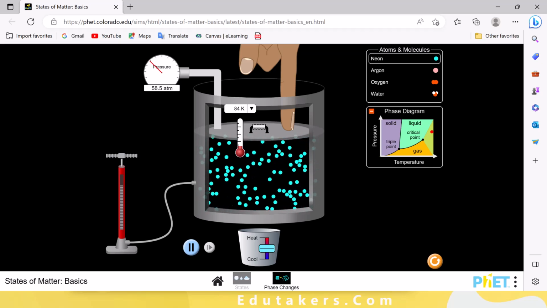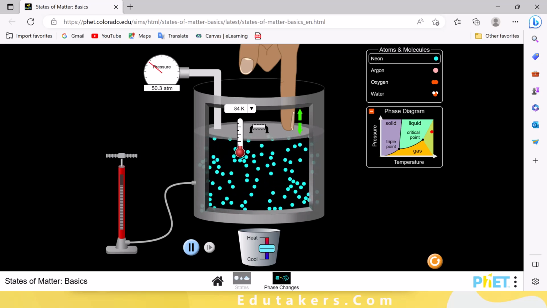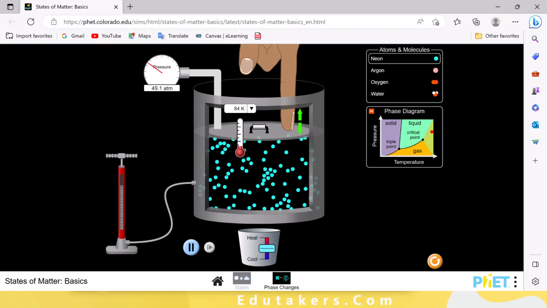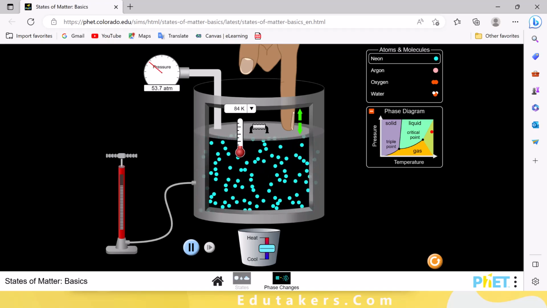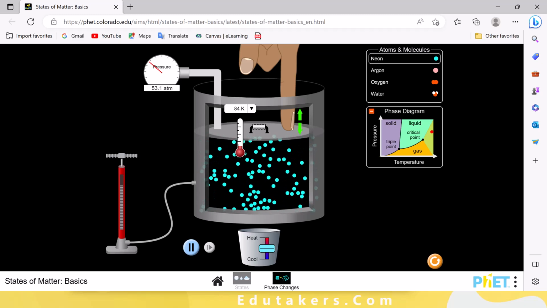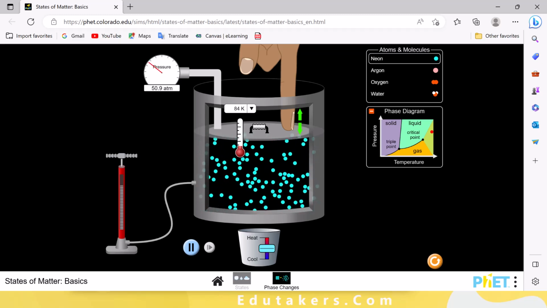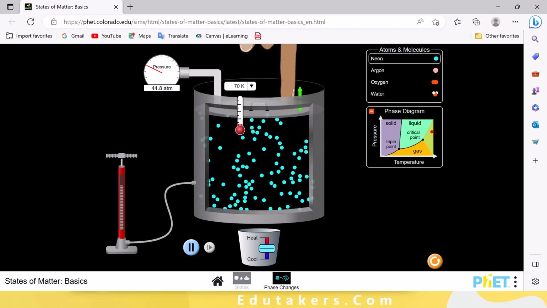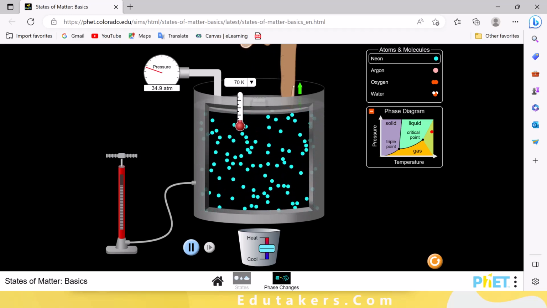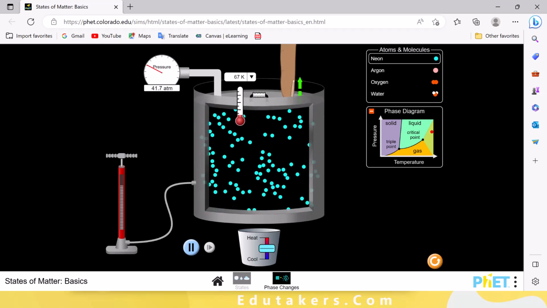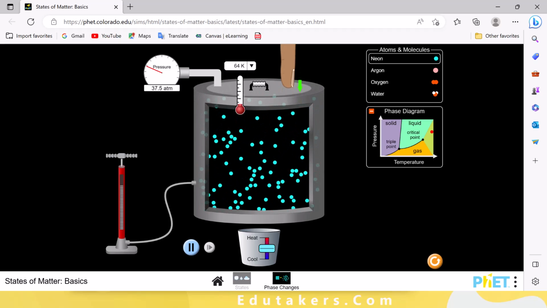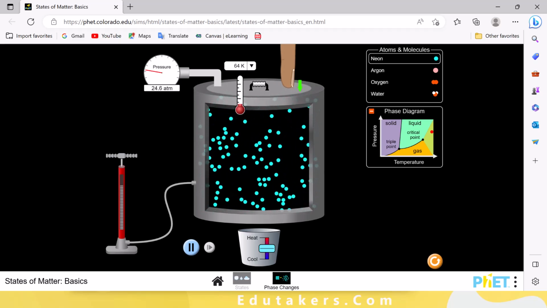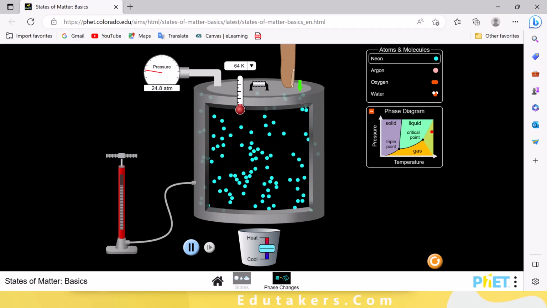So I can simply say that by increasing the pressure, the particles collide with each other very rapidly. You can also see that temperature is also increased because by increasing the temperature, the speed of the particles increases, and by increasing the speed of the particles, of course, the average kinetic energy increases. So if I bring this back, then what will happen? The pressure is decreasing. You can see the speed is going to decrease and the collisions are also decreasing. So in this way you can see the effect of the temperature and pressure on the molecules of the gas.